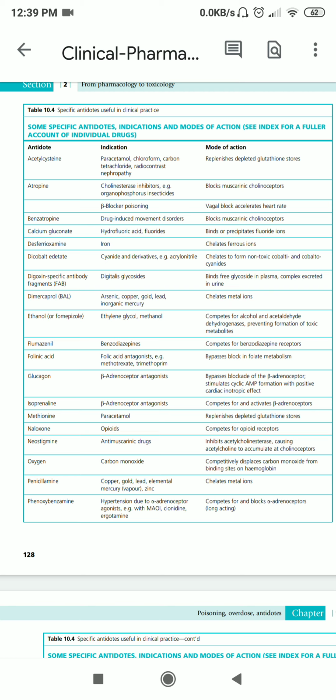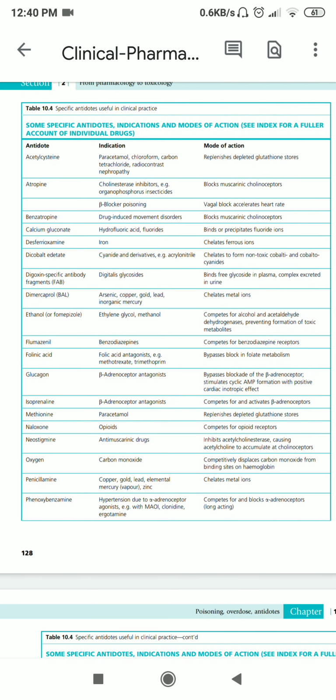It is going to prevent the formation of the toxic metabolite, that is formaldehyde. Then there are compounds from benzodiazepines. Benzodiazepines are drugs of the central nervous system. In this case, the antidote is flumazenil. This is a competitive drug for the benzodiazepine receptor. They both will compete to give the action.